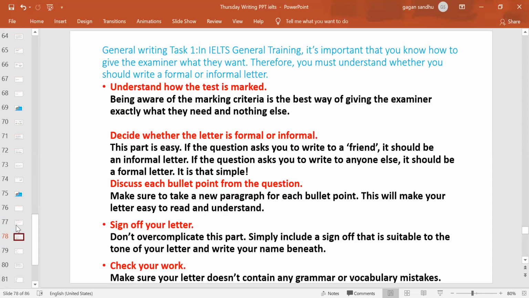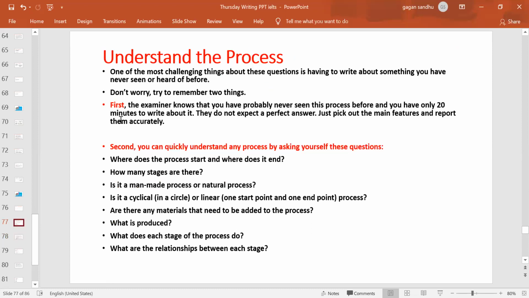This is about the general task. You may get line graphs, bar graphs, pie charts, tables, maps, and process diagrams, right? These are the general diagrams you can get in your exam. Besides that, no new sort of diagrams are to be seen in task 1 academic. For all these sorts of diagrams I explained what you should expect and how you can explain them in task 1 academic, right?